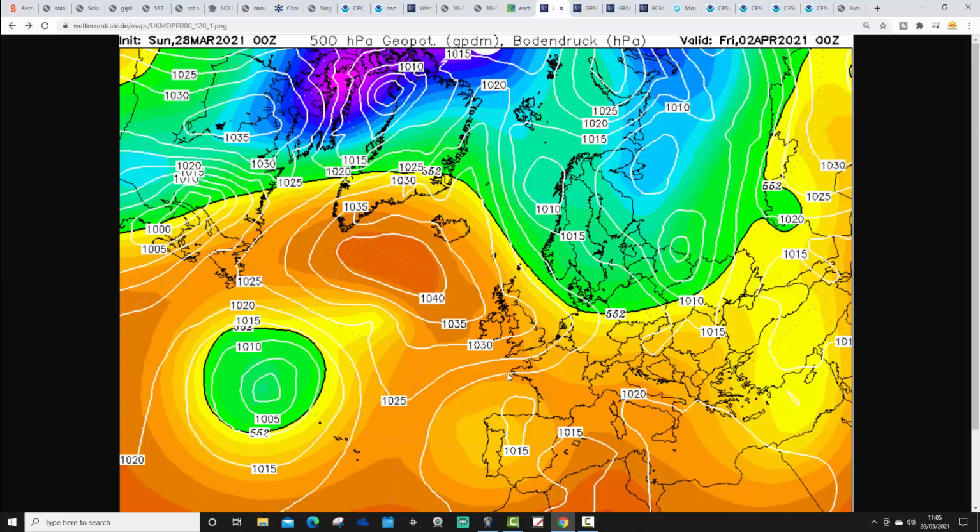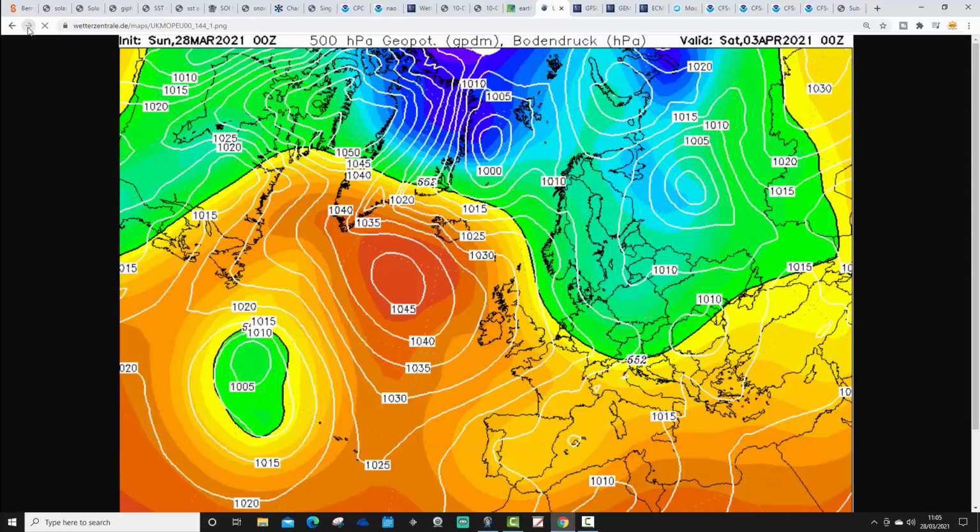High pressure then sits out to our west. We start to try and pull in some northerly winds on Good Friday. And we've got a bit of a northeasterly coming in on Saturday. Now, this northeasterly is not as cold as it was forecast to be a couple of days ago, because the air is still originating from the Atlantic a little bit with this. So the air is still originating from around here. It's not going to be mild, but it's not as cold with this initial northeasterly for Friday and Saturday as it looked like it could be a couple of days ago.